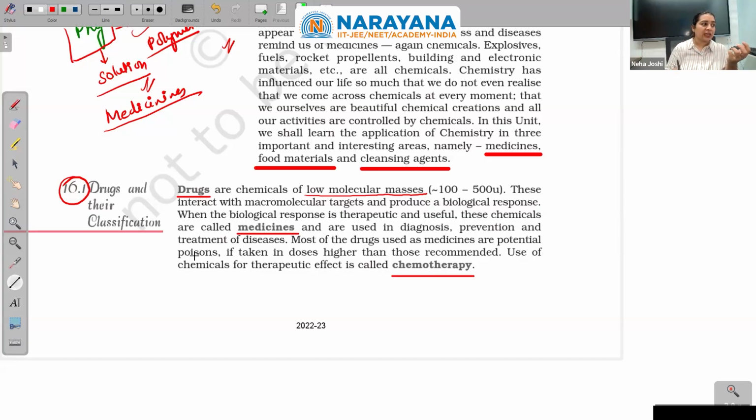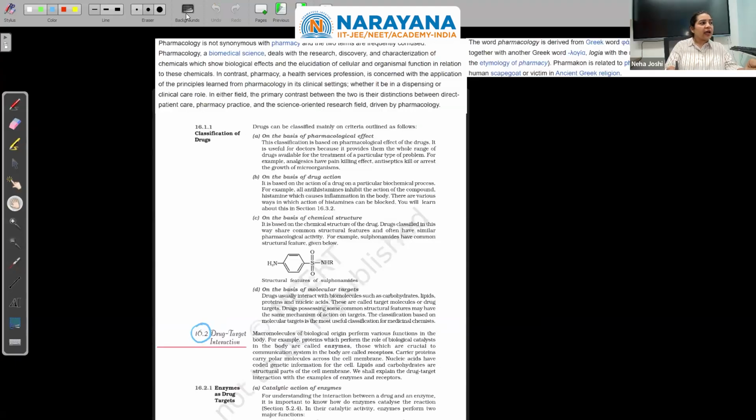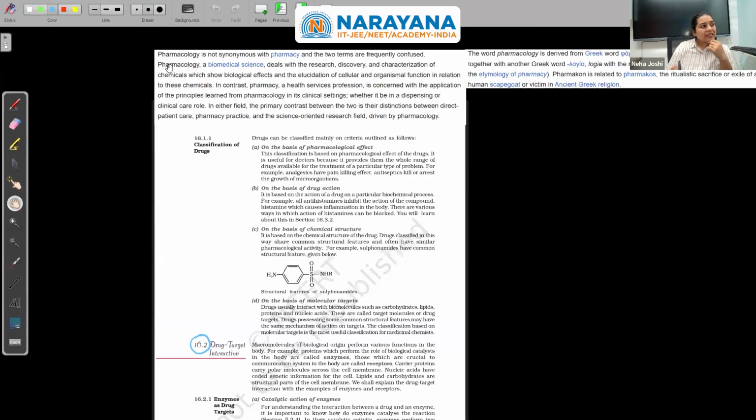They can even be fatal, they can even take a life, that is a possibility. Most drugs are medicines usually, but can be fatal. If they are used for therapy, then the process is called chemotherapy, the use of chemicals. Coming to this, here on the top, you see I have added something from an Internet journal.